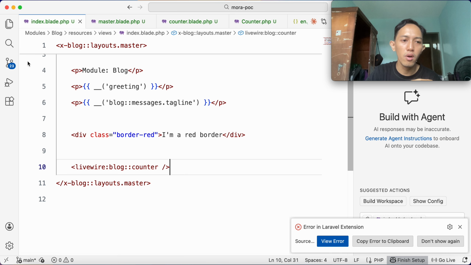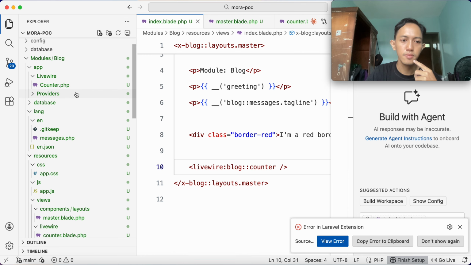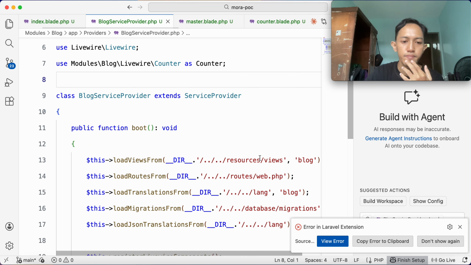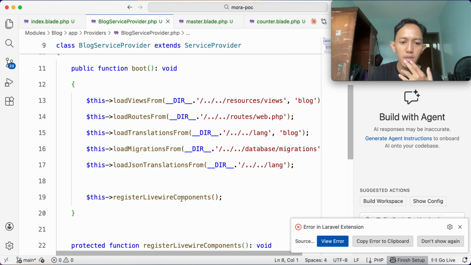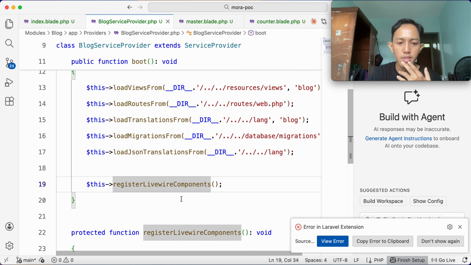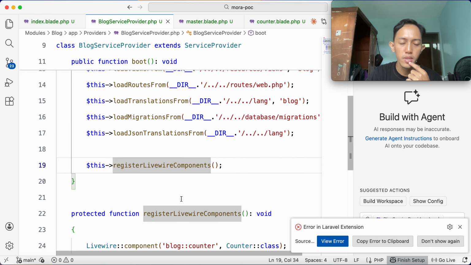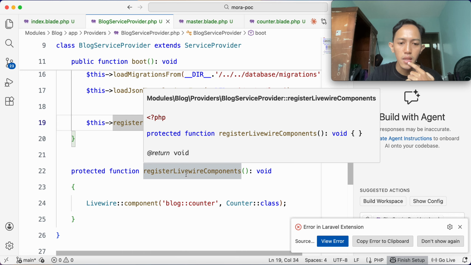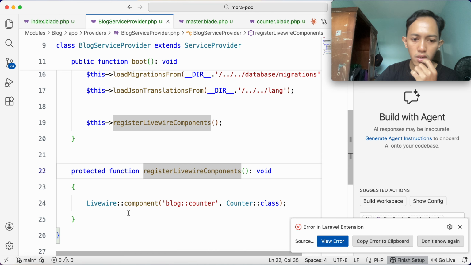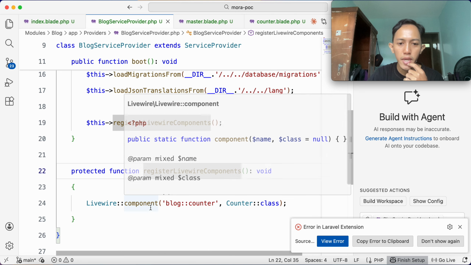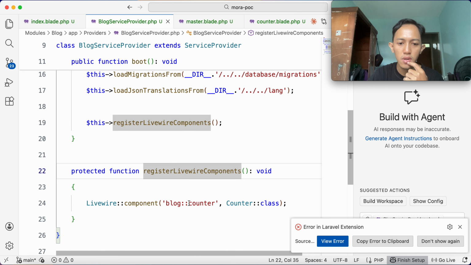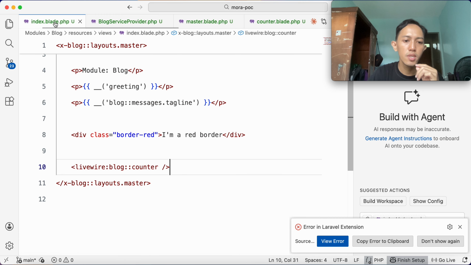Okay, let's see what's going on in block service provider. Here we are. So here we create a registerLivewireComponents method, because we interact with the class. In the Livewire components method, we register the component counter class with the alias or name block:counter. So when we want to call the component, we just put this one. Okay, that's it. This is the simple way, and it works.